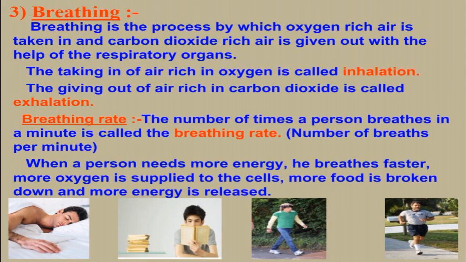Next is breathing rate. During breathing, inhalation and exhalation occur alternately and continuously. Basically, one breath means one inhalation and one exhalation. The number of times a person breathes in 1 minute is called the breathing rate. Normal breathing rate is 12 to 20 breaths per minute. During running or heavy exercise, the rate of breathing may increase up to 35 to 40 breaths per minute. Breathing rates differ from time to time. Age is also one of the factors affecting the breathing rate.